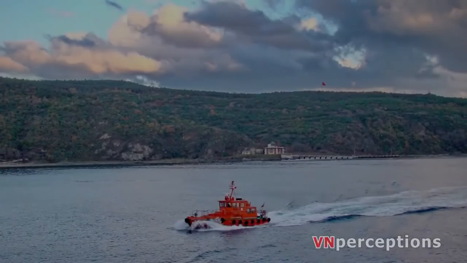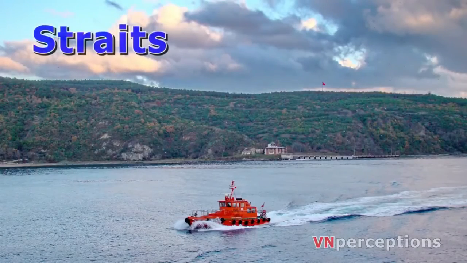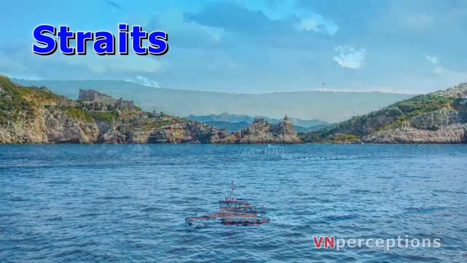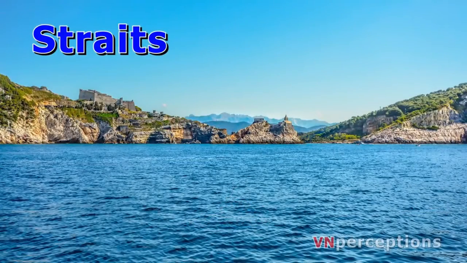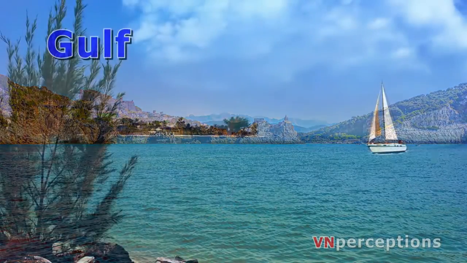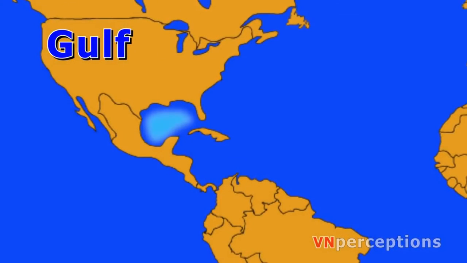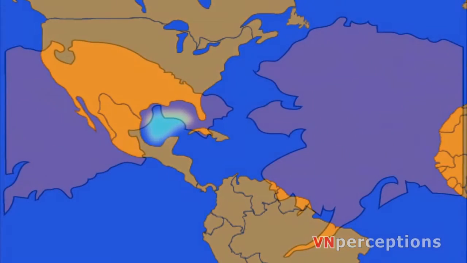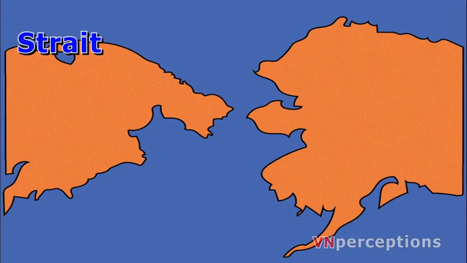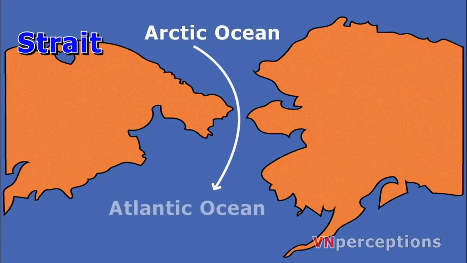In this video, we shall learn the names of straits found in different parts of the world. We shall also come across the word Gulf. The word Gulf refers to a small water body surrounded by land from three sides. Well, what is a strait? A strait is a naturally formed, narrow, typically navigable waterway that connects two larger bodies of water.